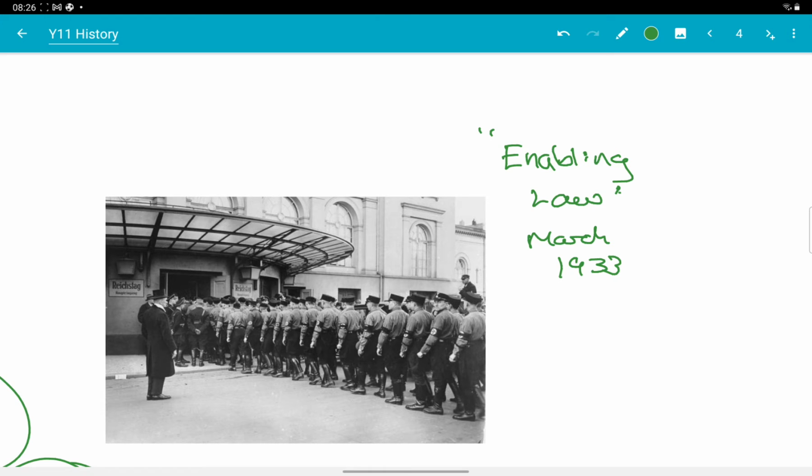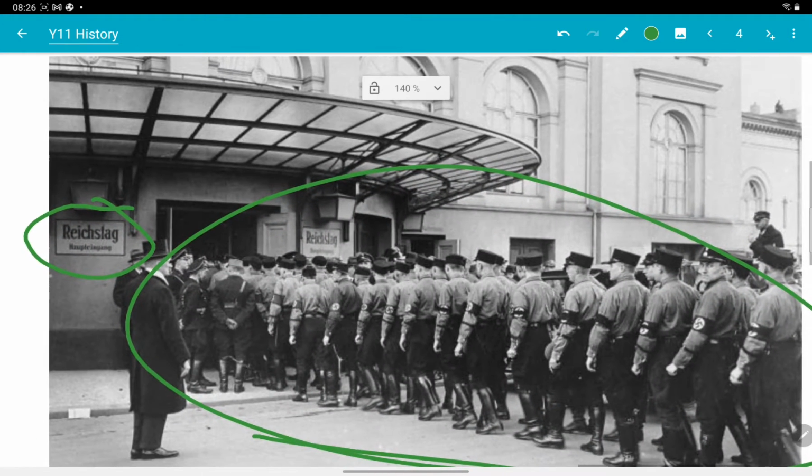But this was easy because the KPD were in prison and the other parties were intimidated by the SA men who lined the hall. Here's the SA going into the Kroll Opera House. You can see this is like a cinema, okay? The Reichstag, you see Reichstag written there. The Reichstag was meeting in the Opera House because the Reichstag building itself had burnt down, and the SA were marched into the hall the day that the enabling law was being passed and surrounded the hall. Now, they said they were there for protection because they feared there was a communist revolution on the way, but really they were there to intimidate the other politicians.